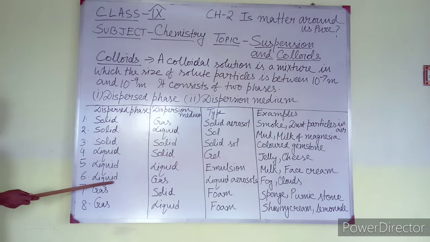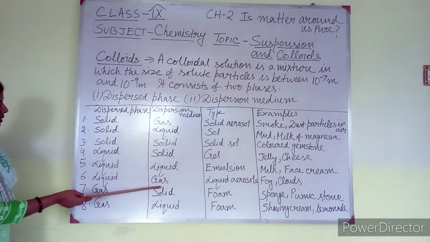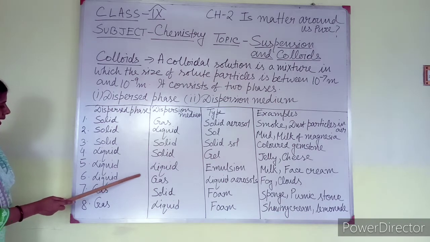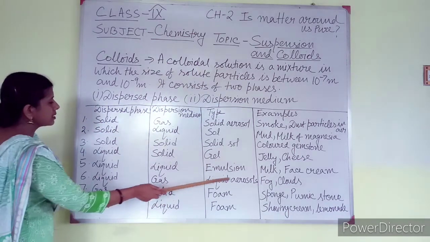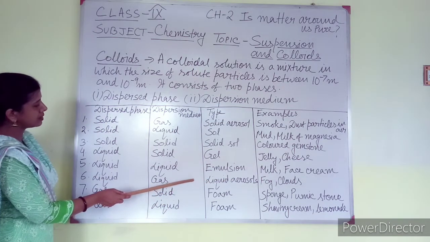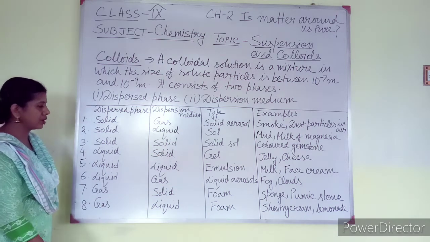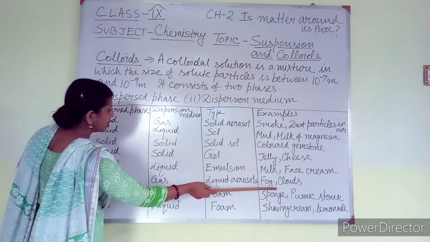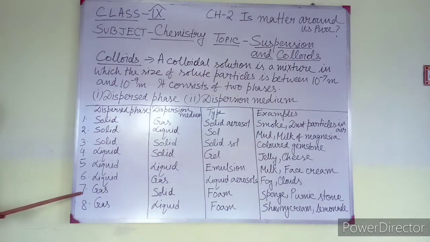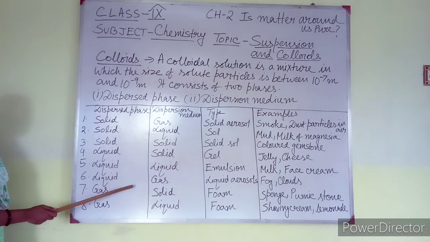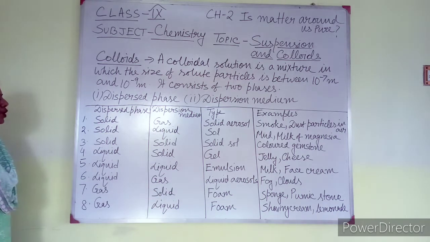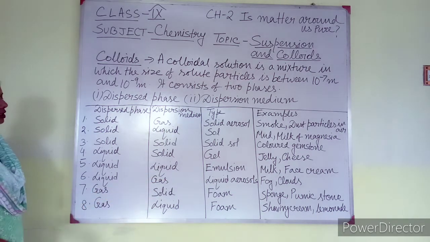Next one is dispersed phase is liquid, dispersion medium is gas. That means in the gas, liquid is dispersed. Gas is present more in amount. This type of colloidal solution is known as liquid aerosol. Examples are fog and cloud. Then next one is dispersed phase is gas, dispersion medium is solid. That means in the solid, gaseous colloidal particles are present. This type is known as foam. Examples of foam are sponge and pumice stone.